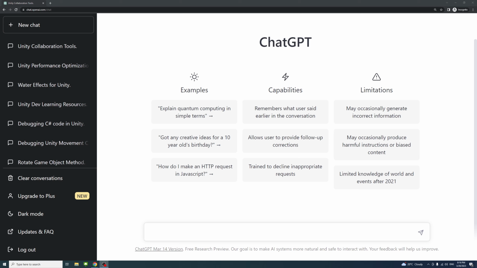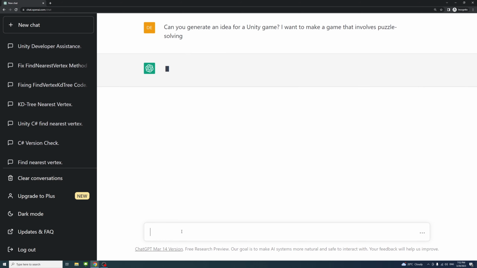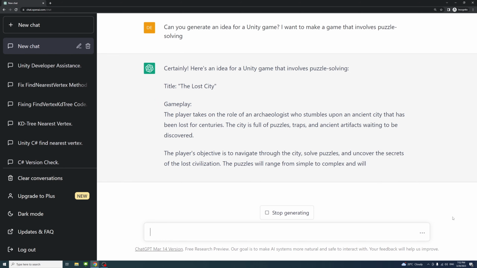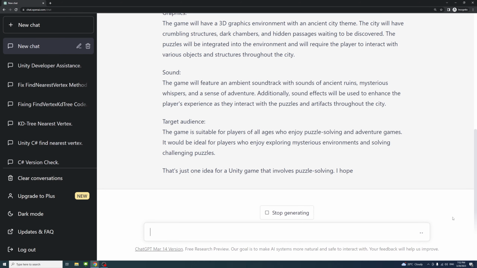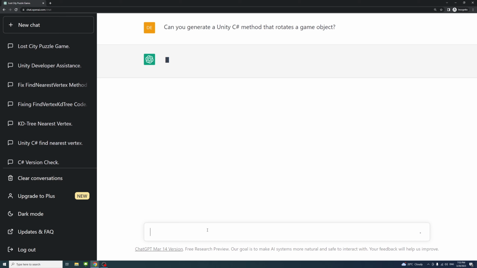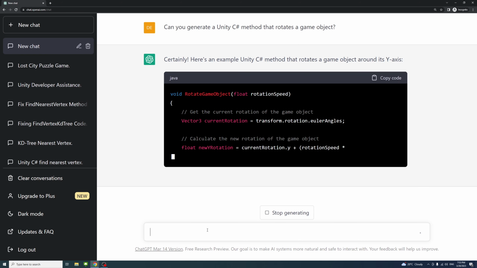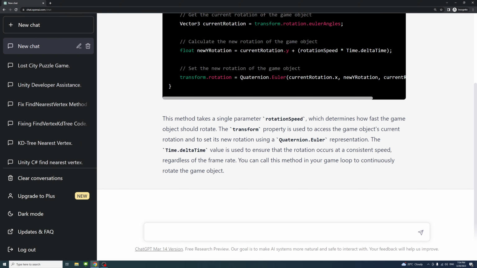And as a Unity developer, it can assist you in several ways, including generating ideas. If you're looking for ideas for your Unity game or need help brainstorming game mechanics, ChatGPT can help you generate ideas based on your requirements. Generating code. ChatGPT can provide code based on your requirements. The more clear and more detailed your description is, the more likely ChatGPT will provide the code you need.